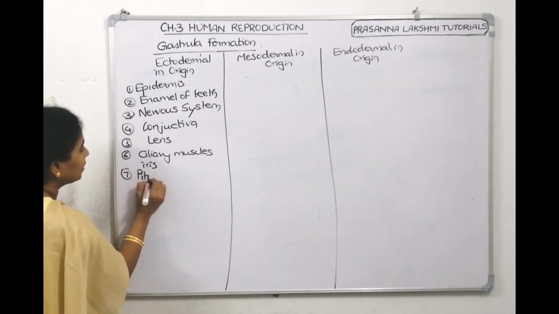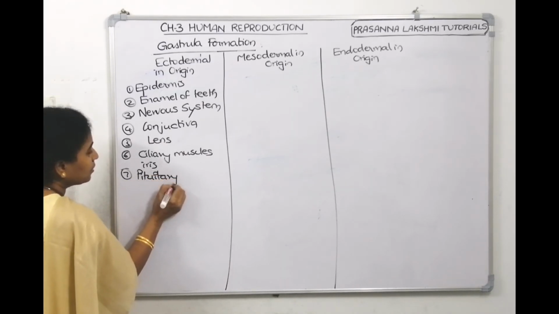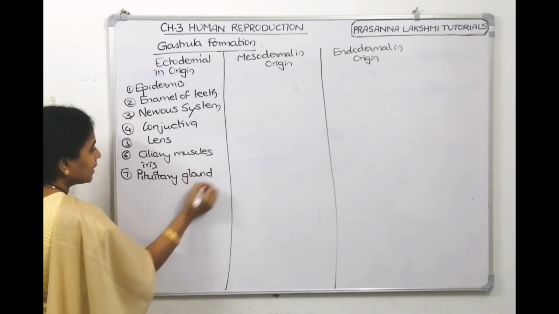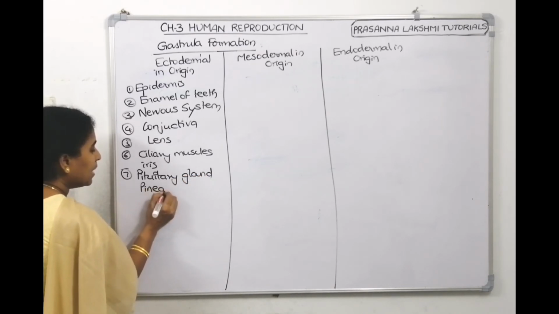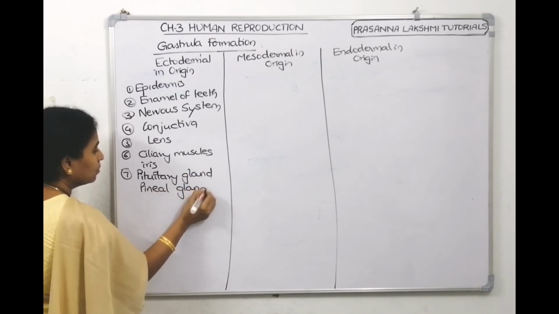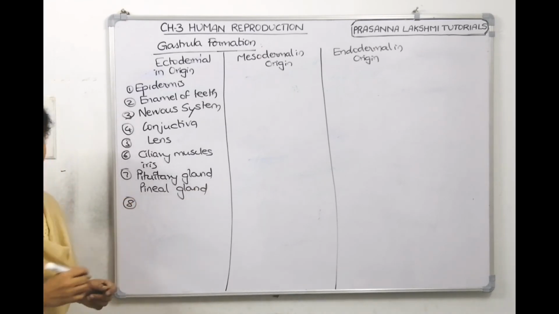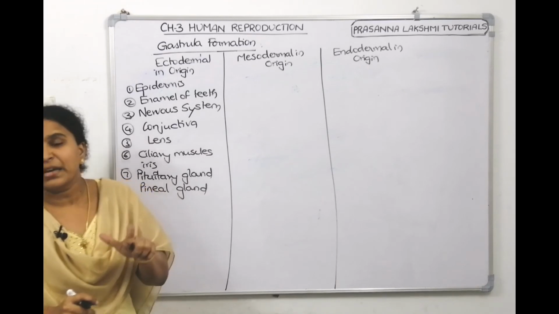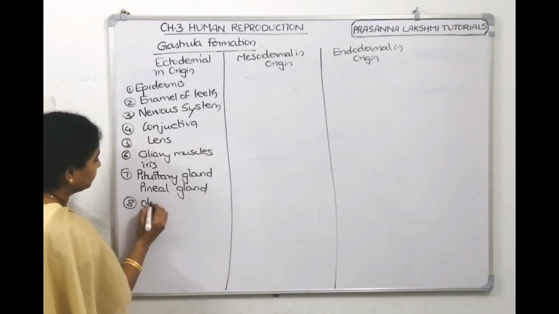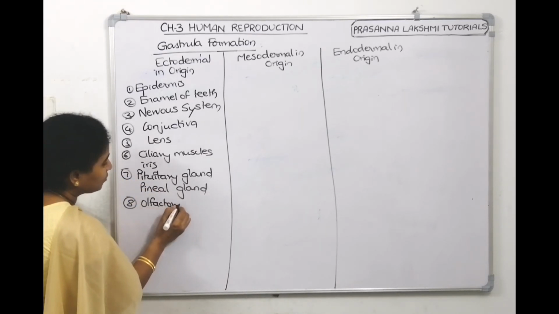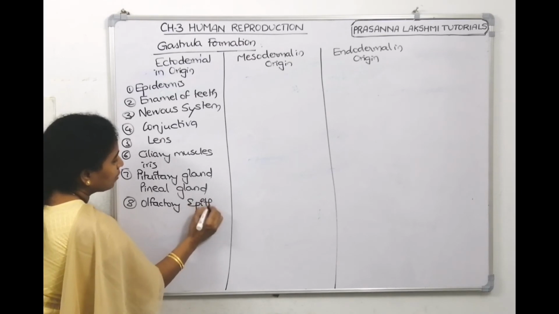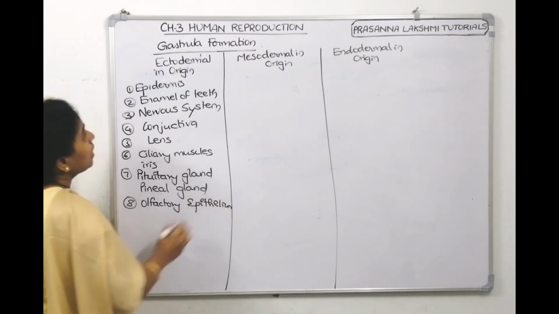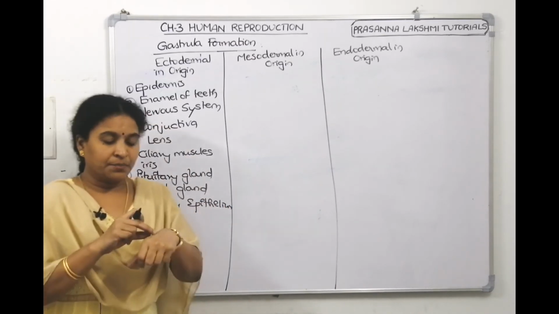The master of endocrine glands is called the pituitary gland. Next one, pineal gland is also ectodermal in origin. And then we can tell nasal epithelium, olfactory epithelium is ectodermal in origin.